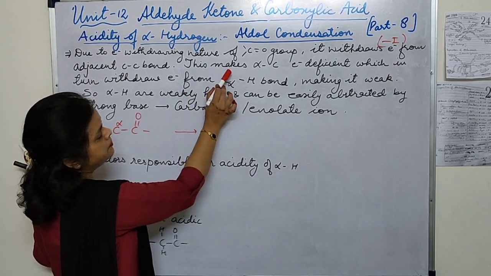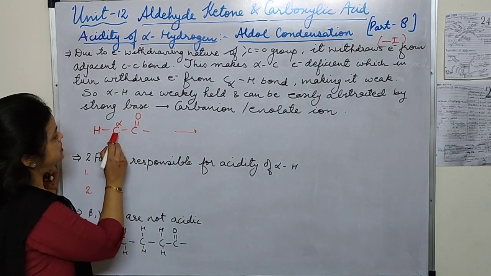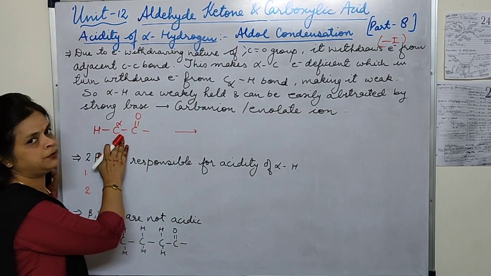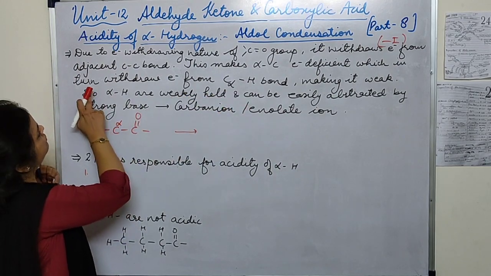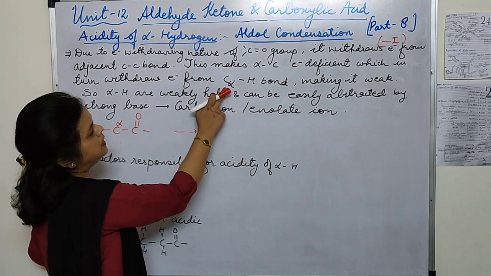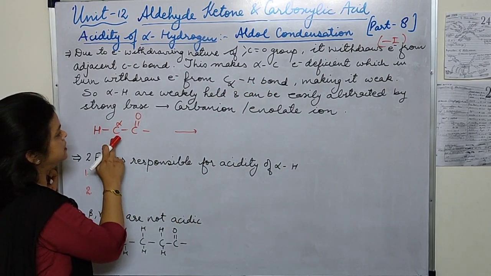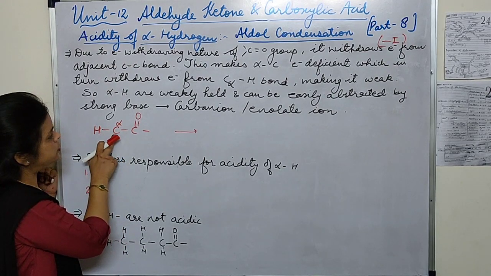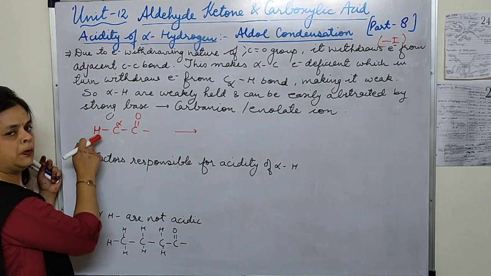This makes the alpha carbon electron deficient. This alpha carbon, which is attached to the carbonyl group, in turn becomes electron deficient, which in turn withdraws the electron from the alpha carbon-hydrogen bond.